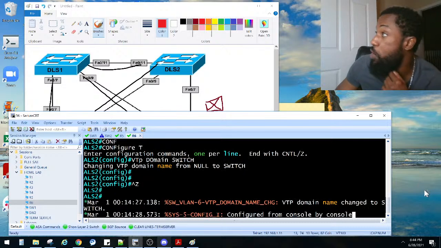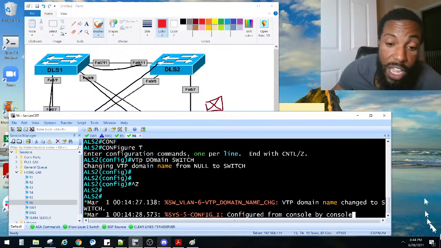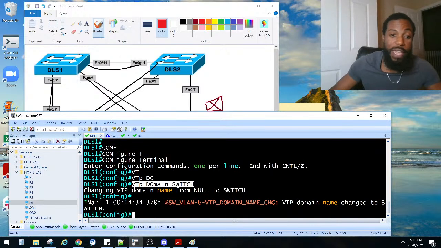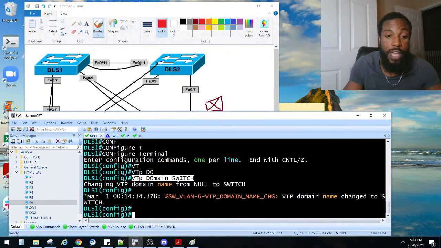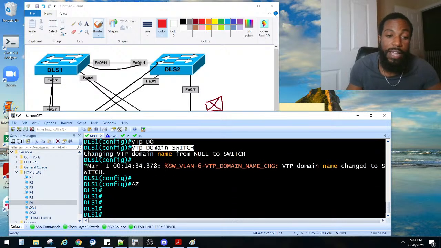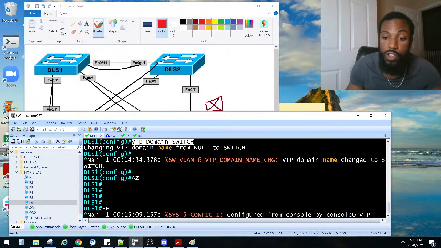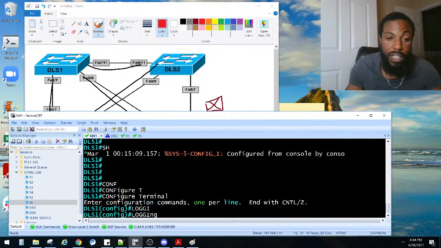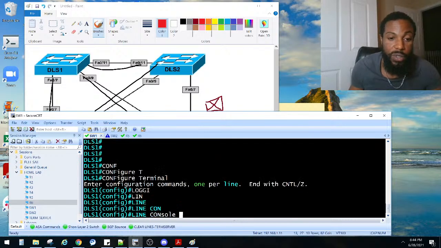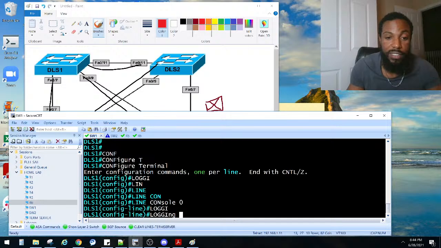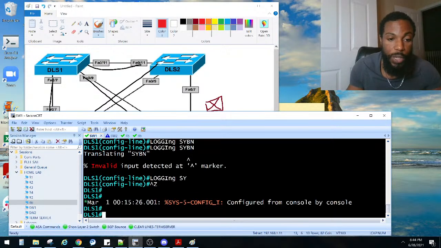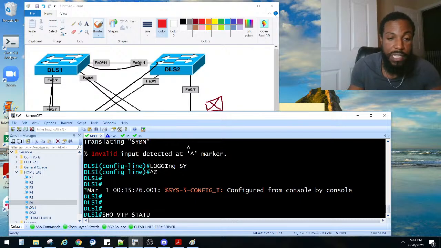All switches should run VTP version 2. I need to open up Notepad in here, man. VTP domain, version 2, right? Y'all know how to do that? How can we tell? We just run a show command, show vtp. And get rid of that logging: line console 0, logging synchronous. Right? And then we do a show vtp status.